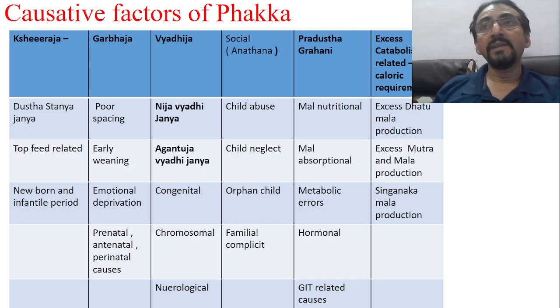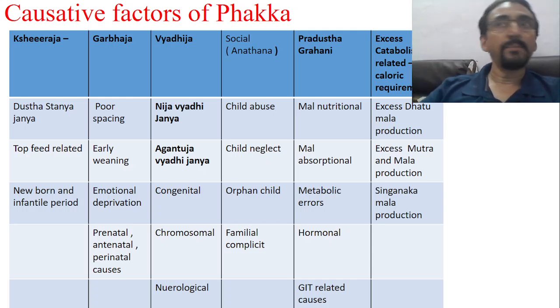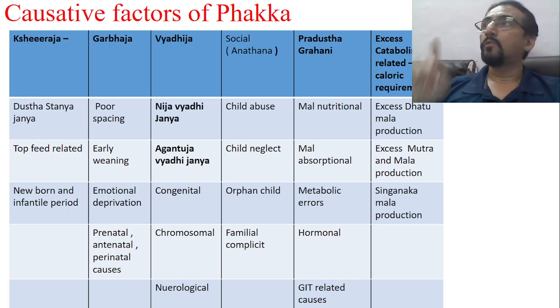In Kshira Phakka, as the name suggests, Kshira itself is the problem. That Kshira may be less, abnormal, over diluted or under diluted, or there may be some intolerance to this Kshira, like cow's milk allergy or cow's milk intolerance, or some other allergy related to the proteins present in animal milk. That may also lead to the same problem, but that has been explained under the heading of Kshira Phakka. So what is explained in Ayurveda in Kshira Phakka? If the child is consuming Dushtasthanya, the breast milk vitiated by different doshas, it may lead to the problem. Ultimately, it leads to Phakka Roga.